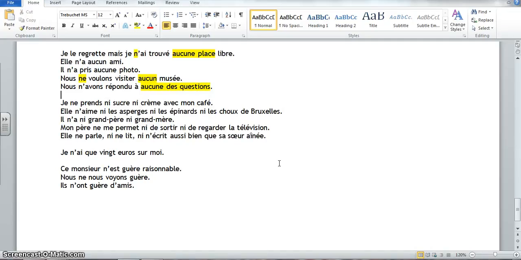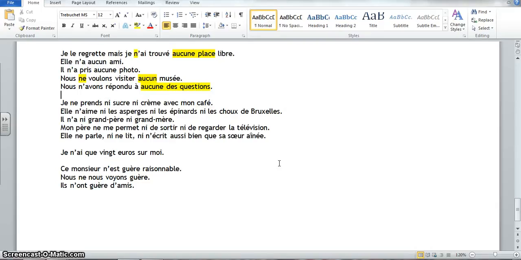Je n'ai que 20 euros sur moi. I only have. So it's a synonym for seulement. Ce monsieur n'est guère raisonnable. He's hardly reasonable. So in this particular case, it's an adverb. Nous ne nous voyons guère. We hardly see each other. Et ils n'ont guère d'amis. He hardly has any friends.